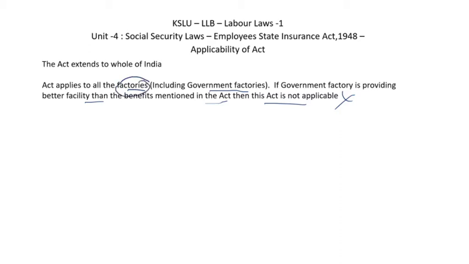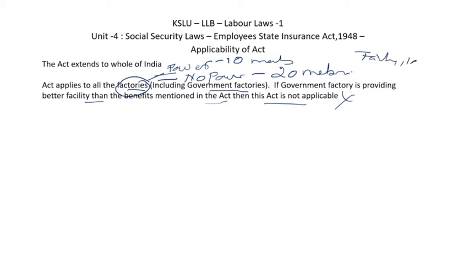What is a factory here? If there is power usage and more than 10 members are employed, or if there is no power and more than 20 members are employed, then it is called a factory. So if any place of work where power is used has more than 10 employees working, it is a factory. And if there is no power, then more than 20 members working makes it a factory. This is according to the Factories Act of 1948. This we will discuss in the later part.